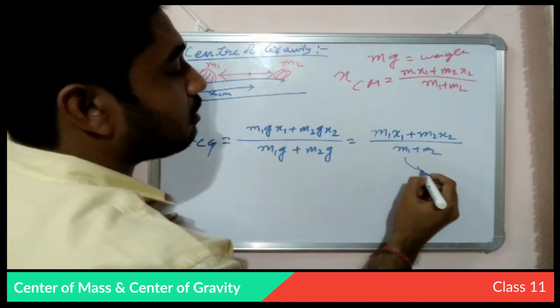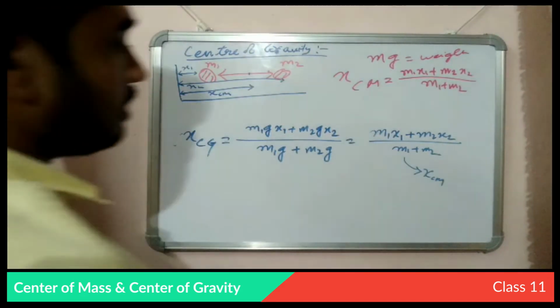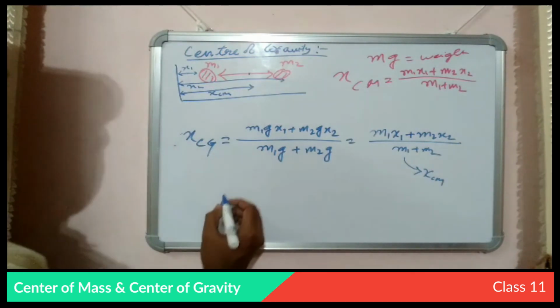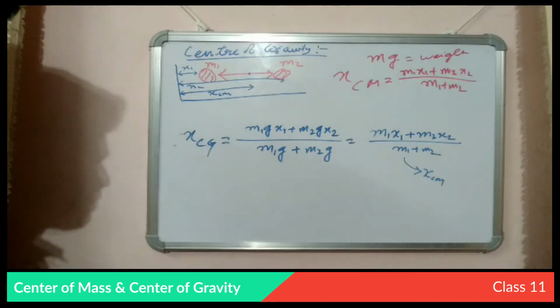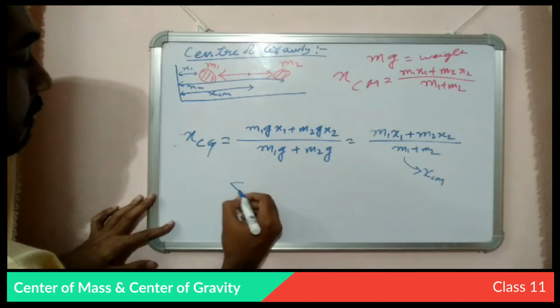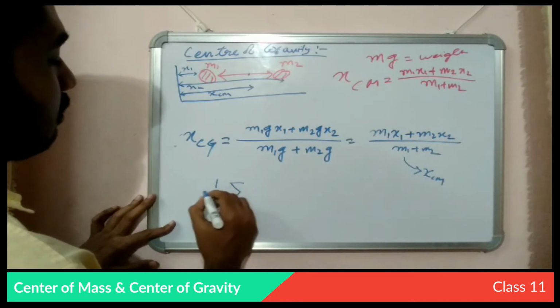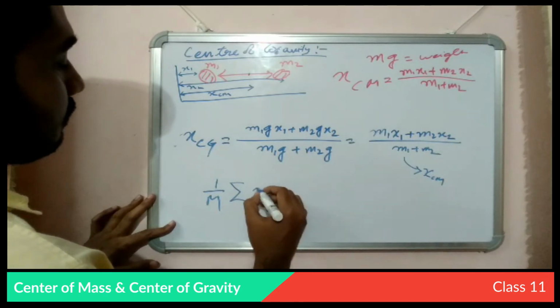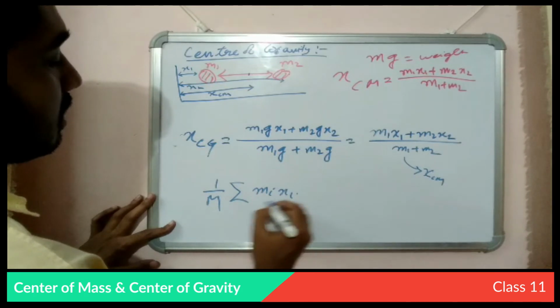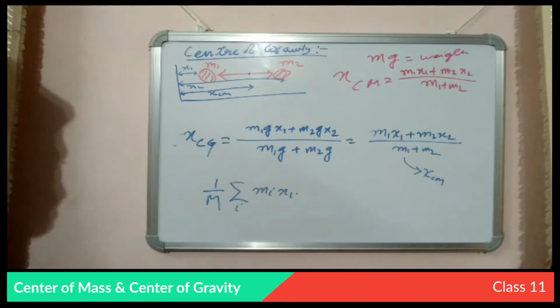And for a multiple number of particles, it will become 1 by M, sum of mi xi, same as the center of mass.